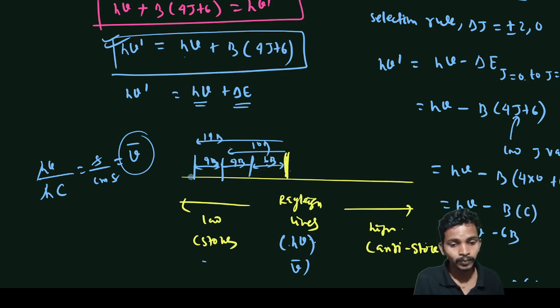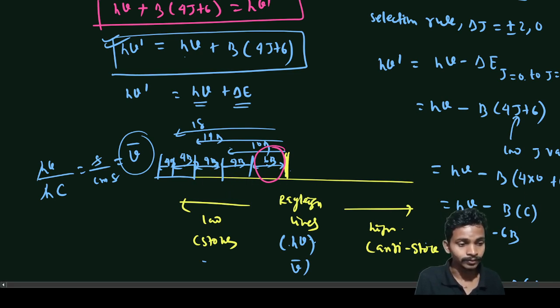So likewise, if you go again and again, another will be here to here, 18b, which means again this is 4b. So this gap is always 4b, 4b, 4b. So the first time we will get 6b, after that 4b, 4b, 4b for Stokes lines.